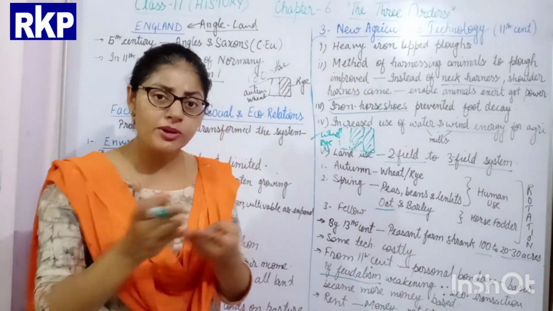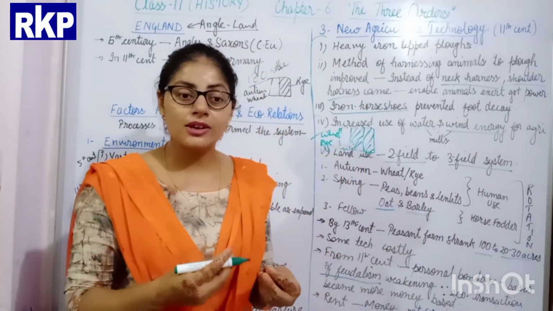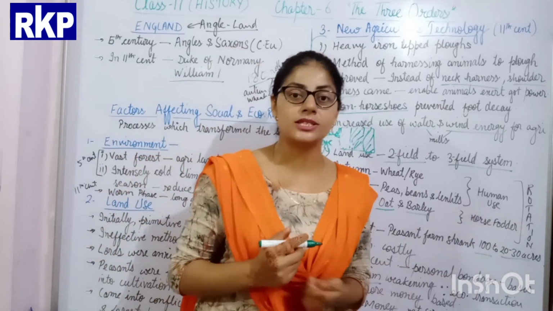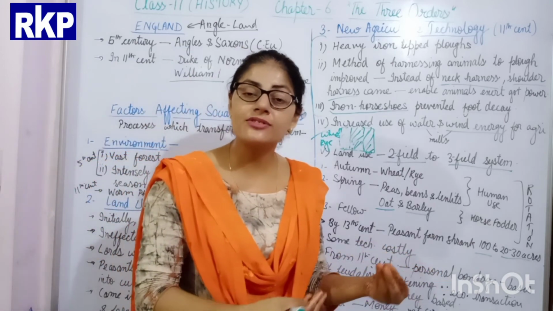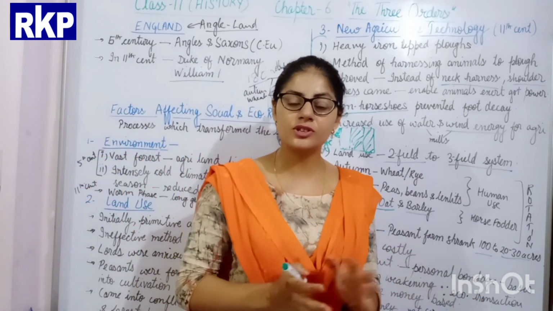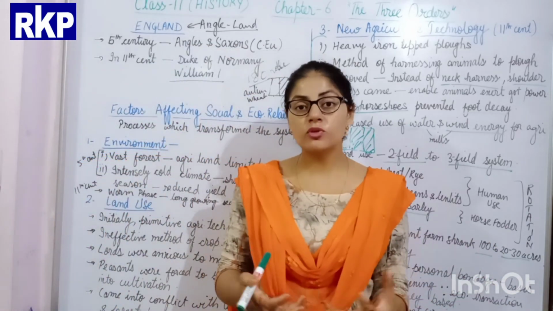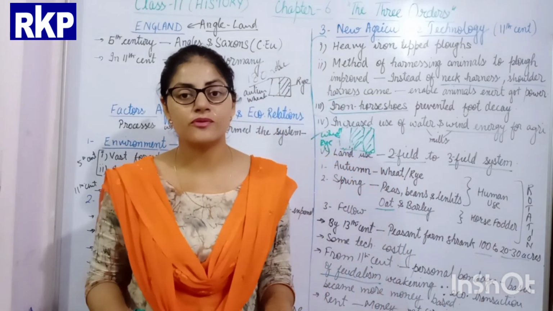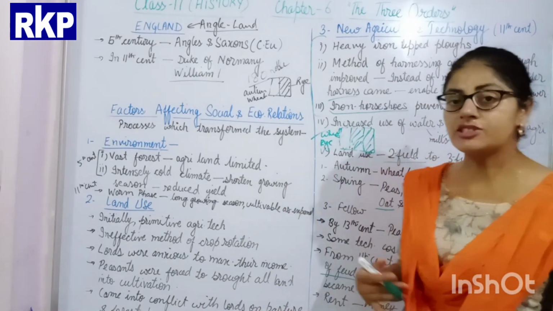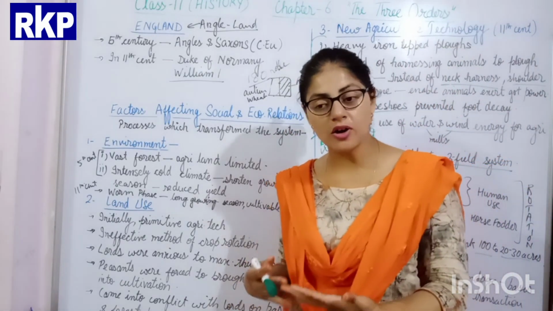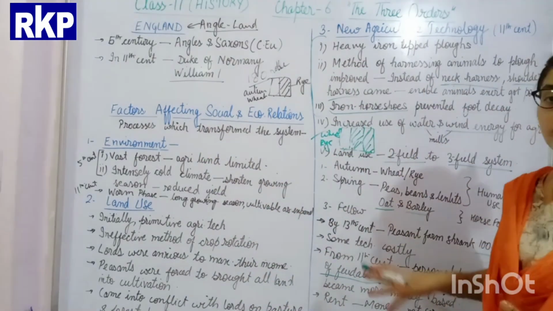Because now the economy also started changing, because the use of money increased so much. Instead of paying the lord in terms of manual labor, the peasant now preferred to pay the rent in terms of money. So the one who had more money was considered to be more powerful. In this way the economic and social structure of Europe changed. These were the changes which came in the economic and social factors of Europe after the 11th century, and these were the factors responsible behind that.